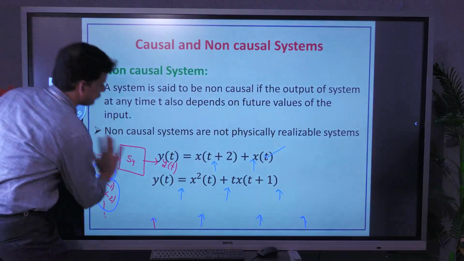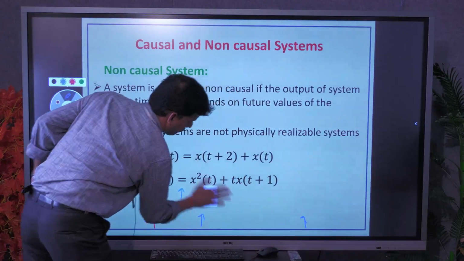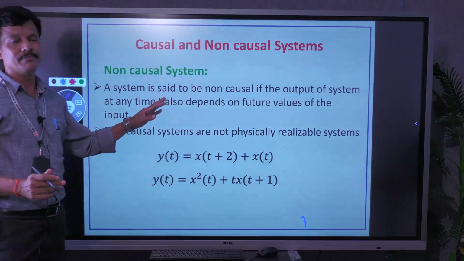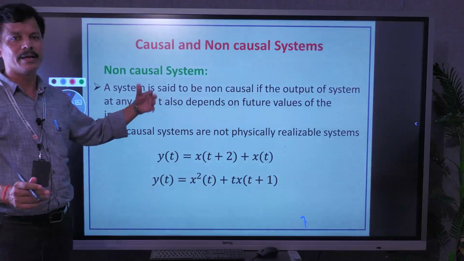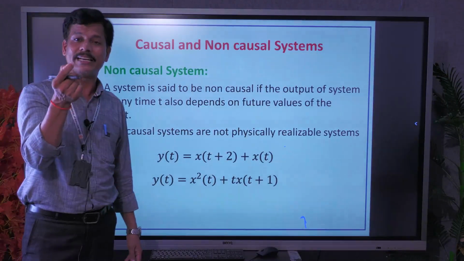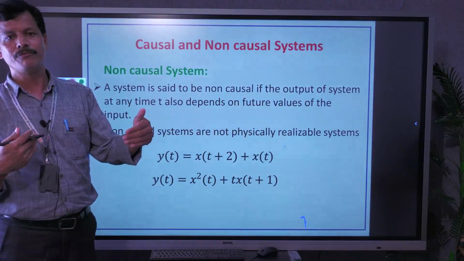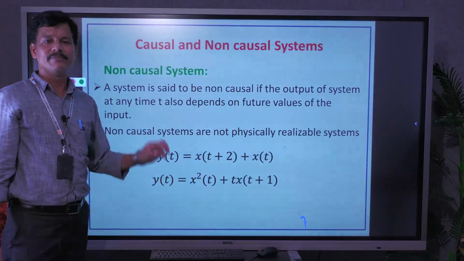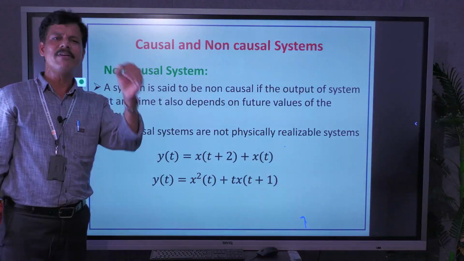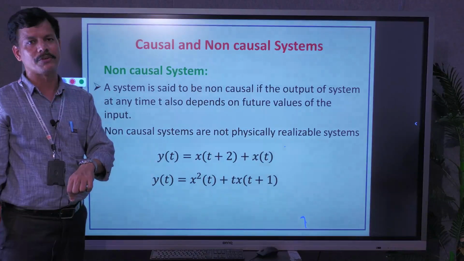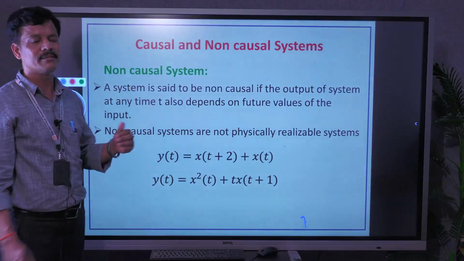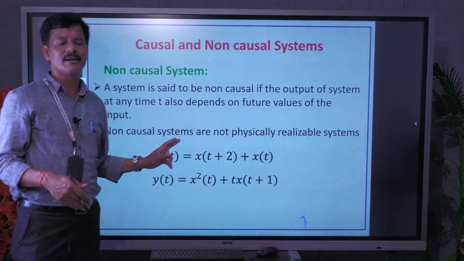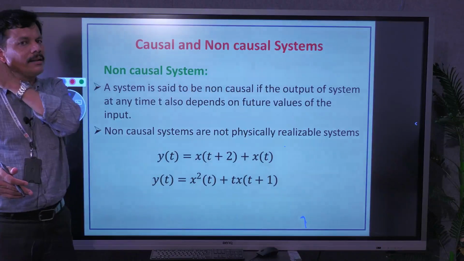On the other hand, we can define a non-causal system. A system is said to be non-causal if, even for one value of t or n, it depends on future values of input. It means if the system depends even for one value on future values of input, then the system is said to be non-causal, which is exactly opposite to causality. And these non-causal systems are physically not realizable.